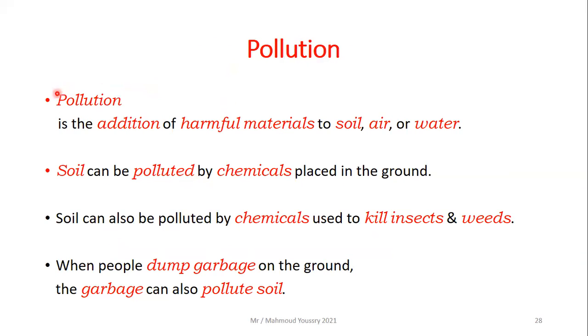Then what is pollution? Pollution is the addition of harmful materials to soil, air, or water. So the addition of any harmful material to soil, air, or water is called pollution. But we are talking about soil. How can soil be polluted? Soil can be polluted by chemicals placed in the ground, and also by chemicals used to kill insects and weeds. When people dump garbage on the ground, the garbage can also pollute the soil.